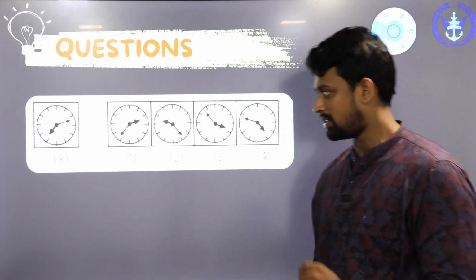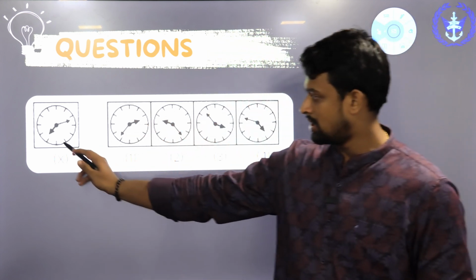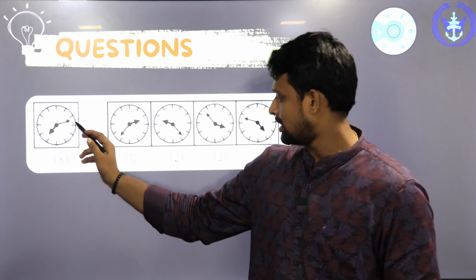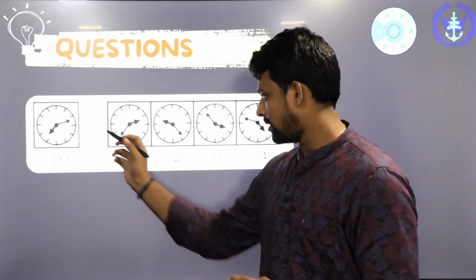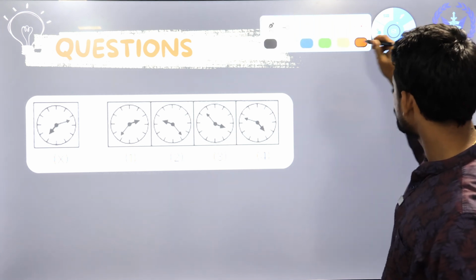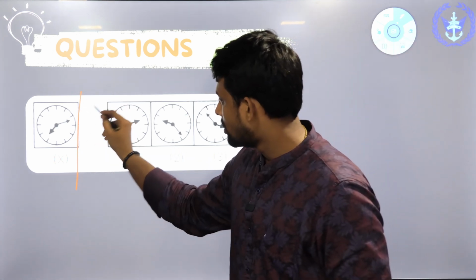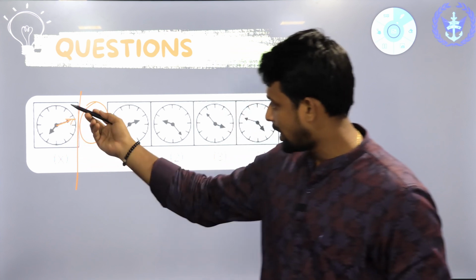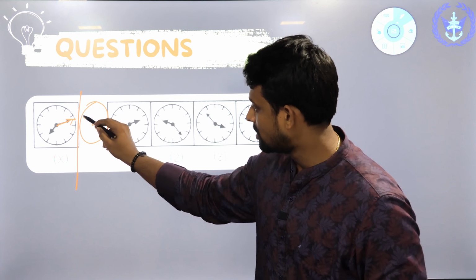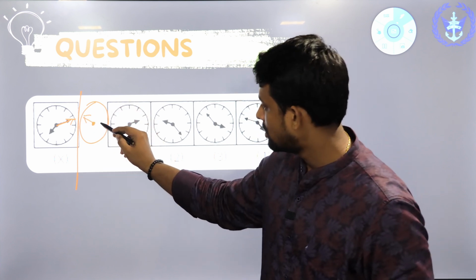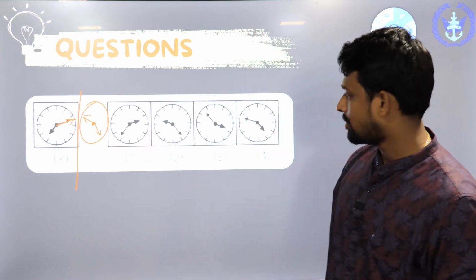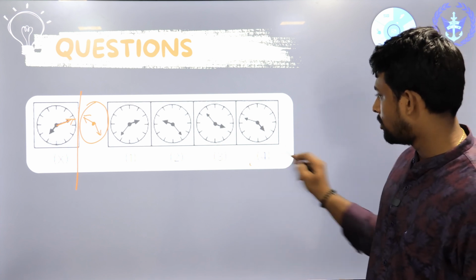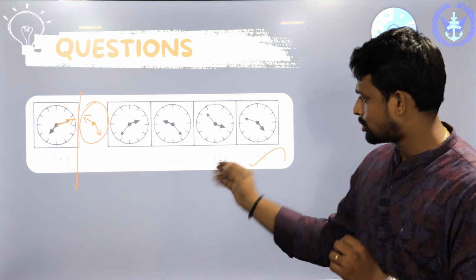Try to solve this question, guys. You can see the question image: the hour hand denotes 7, and the minute hand is denoting more than 10, 10 or 12. If this side is pointing out, the minute hand should be on the opposite side. This should be the case. So we can see that the answer for our question is the 4th option. It is very close to the second option.